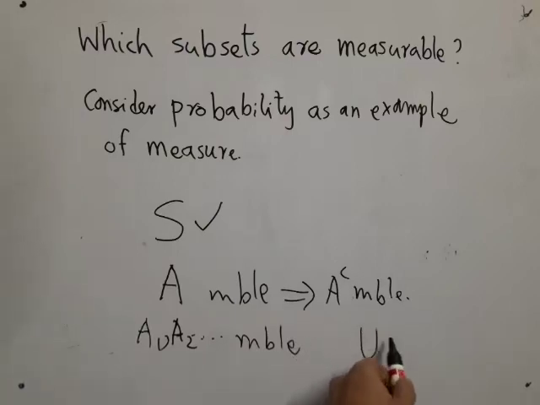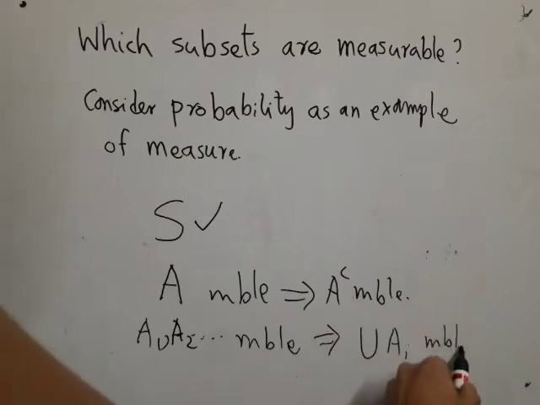So, this union should better also be measurable. So I can say that the entire set must be there. If something is there, its complement must be measurable, and a countable union should also be measurable.